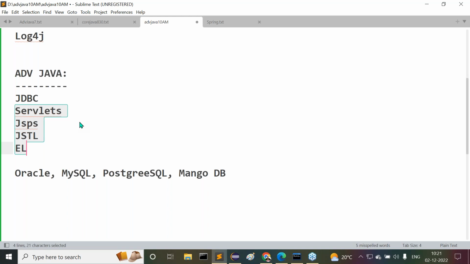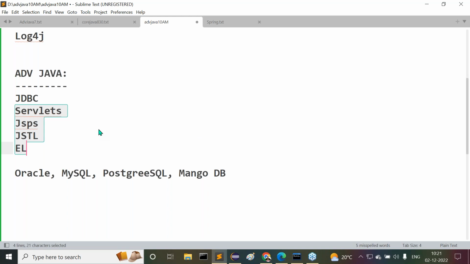JDBC, in the sense of interacting with the database from a Java application. So a database is required. What databases am I going to use? These many databases I'm planning. Next one, servlets, JSPs, JSTL, and expression language. All these four technologies are going on at server side only, server side applications only.